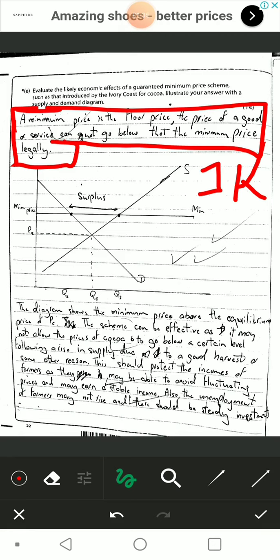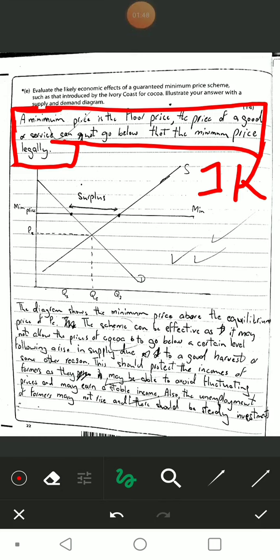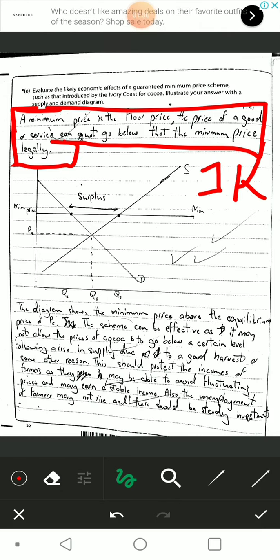And right after this, I drew out the diagram of supply and demand. This is a supply and demand diagram of a minimum price stream. It shows supply and demand, but it also shows the effect of a minimum price stream and how it would define the market, the quantity that will be supplied, and ultimately the price.